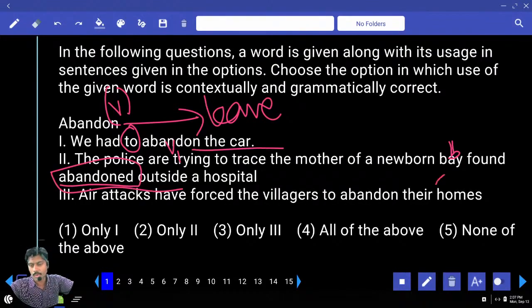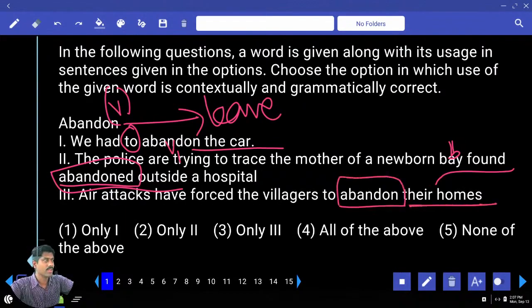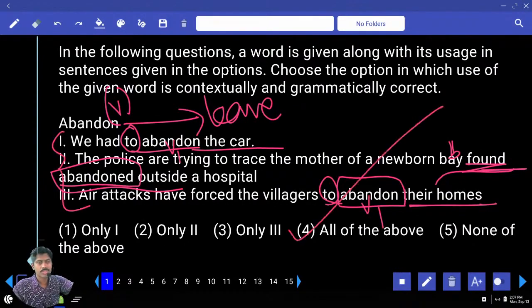Baby found abandoned. Air attacks have forced the villagers to abandon their homes. Now Taliban are abandoning their native country. So abandon means leave because of a helpless situation. So all the sentences are correct. 1, 2, 3, so the fourth option is the correct answer.